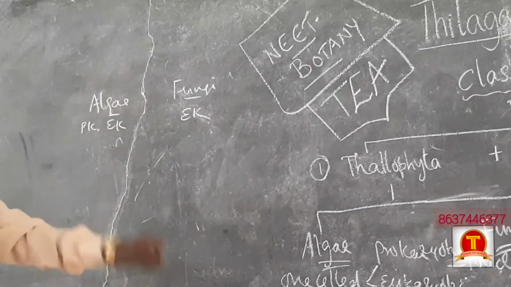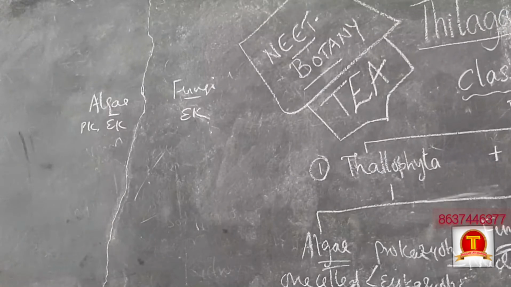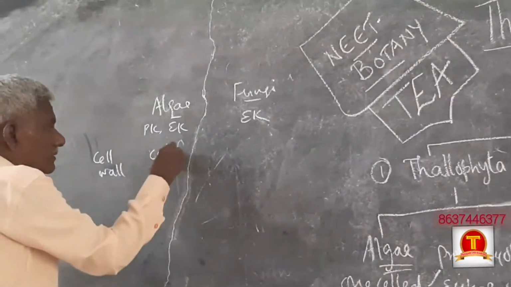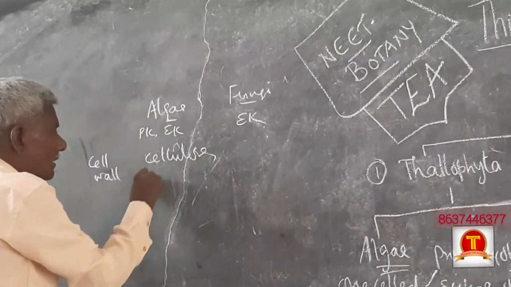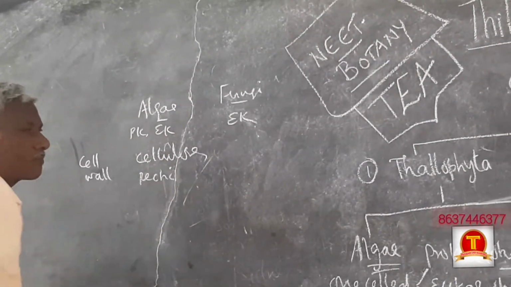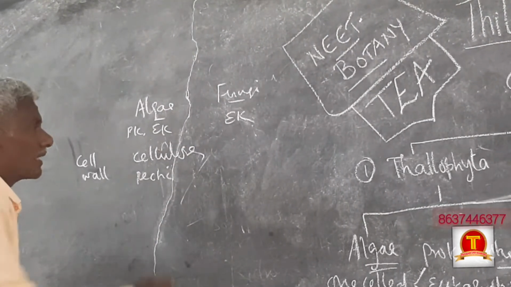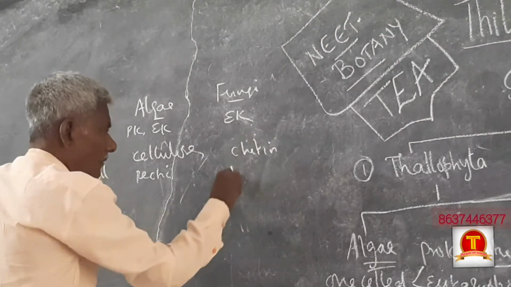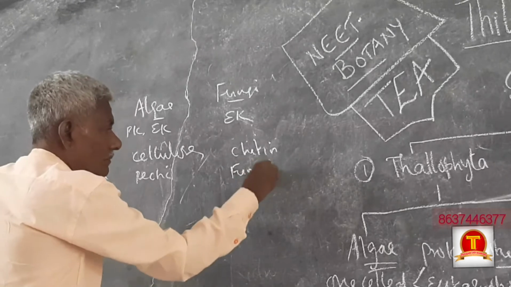Fungi are always eukaryote. In algae the cell wall is made up of cellulose, pectin. Here the cell wall is chitin, or we can say fungal cellulose.